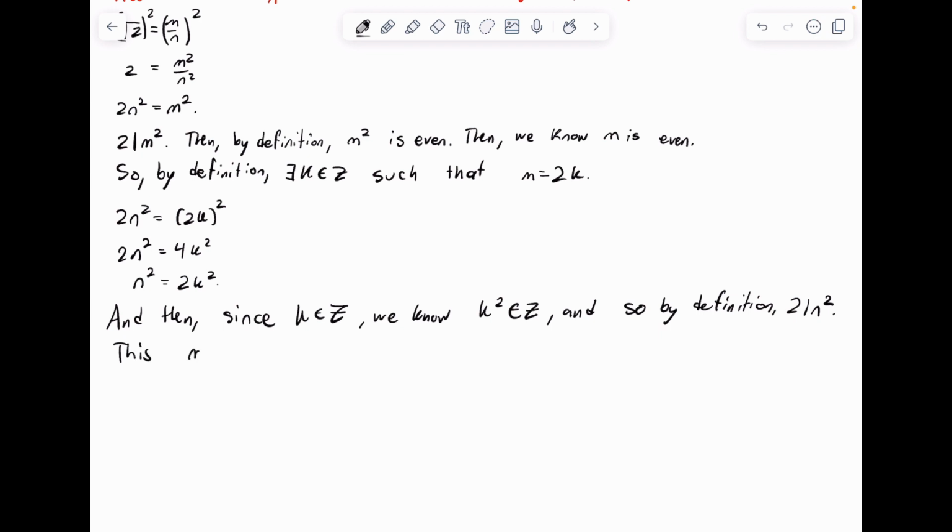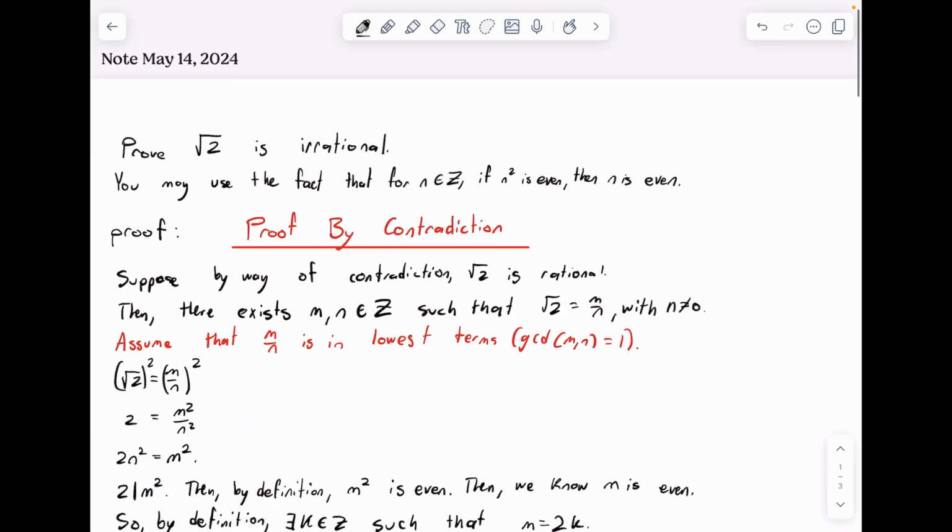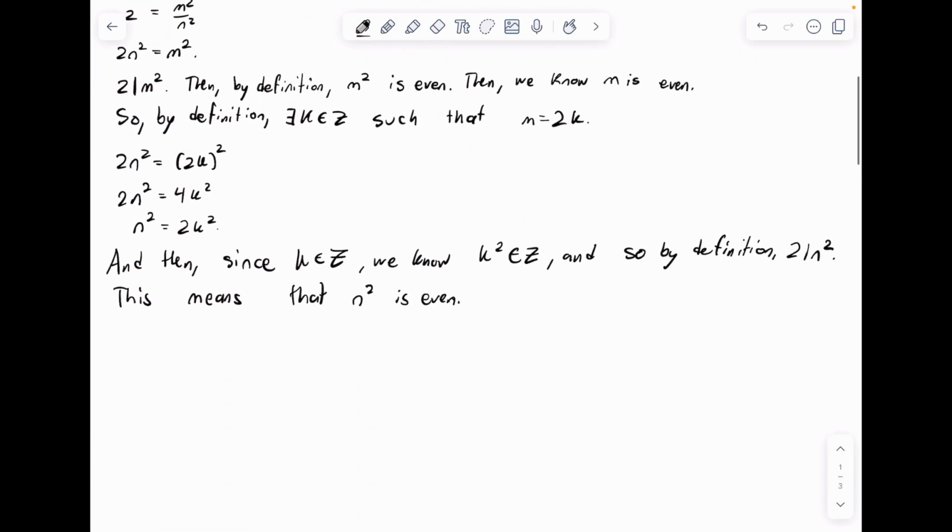This means that n squared is even. And then from the fact given, since n squared is even, we know n is even. So n is even from the fact.